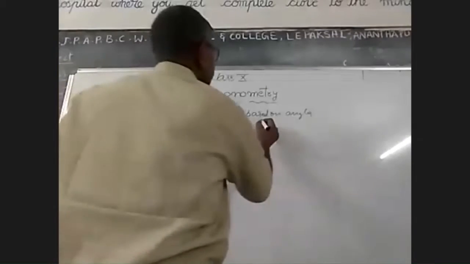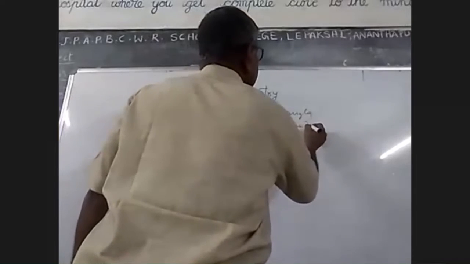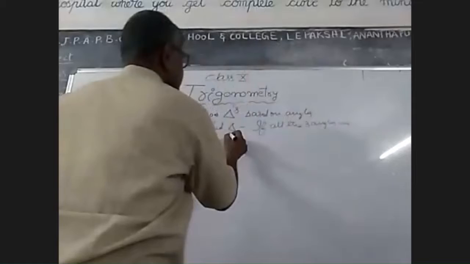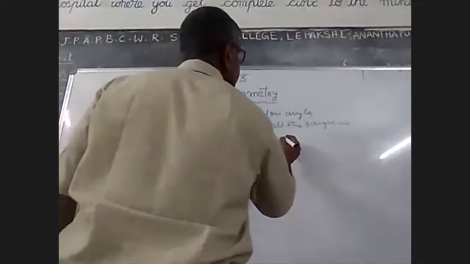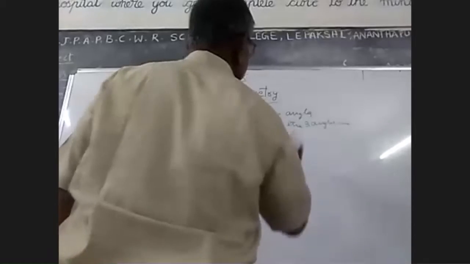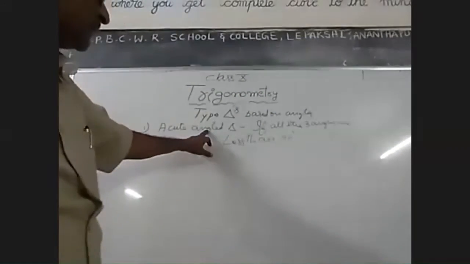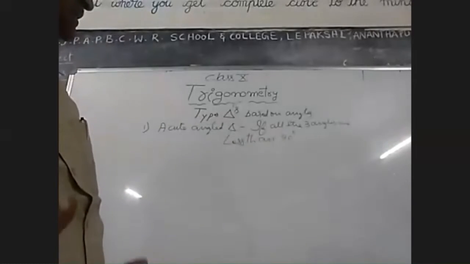If all the three angles are less than 90 degrees, it is called an acute angle triangle. A triangle contains three angles on three sides.